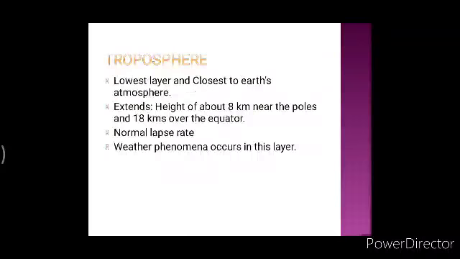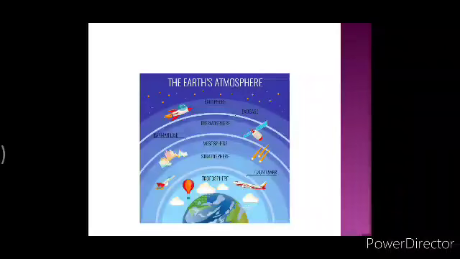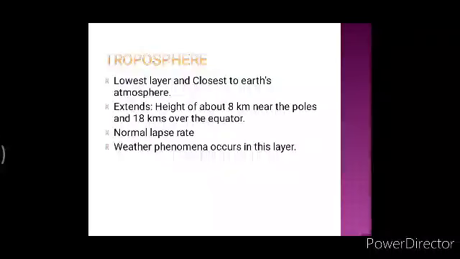We'll go at the starting. Okay, this we have already done. Here we studied about different layers. I told you there are different layers of the atmosphere: troposphere, stratosphere, mesosphere, thermosphere and exosphere. Troposphere we have done, where I told you that the weather phenomena and activities take place in troposphere, and it is very important because it protects us from the excessive heat of the sun.